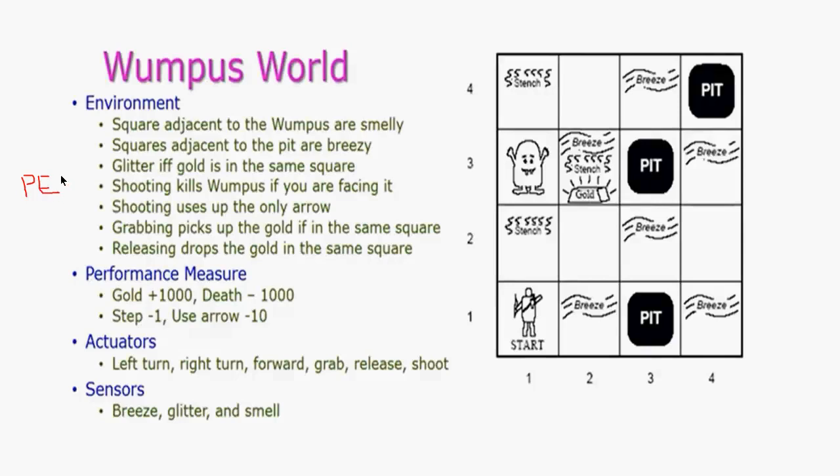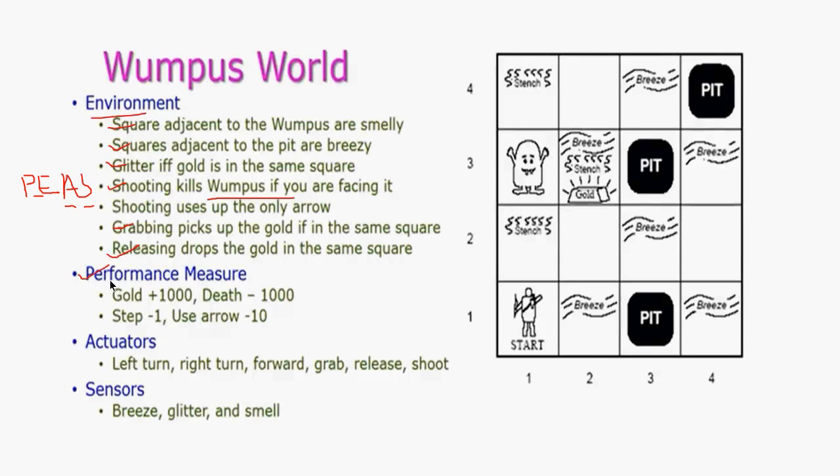You would have already learned it in your first unit. What is PEAS? PEAS is nothing but performance, environment, actuators, and sensors. So what is the environment talking about? The squares, which is having the adjacent smelly squares and the breezy squares and the glitter, then shooting of one arrow, then grabbing of the gold, then facing the Wumpus directly, then releasing a drop of the gold. There is no smell where there is safe.